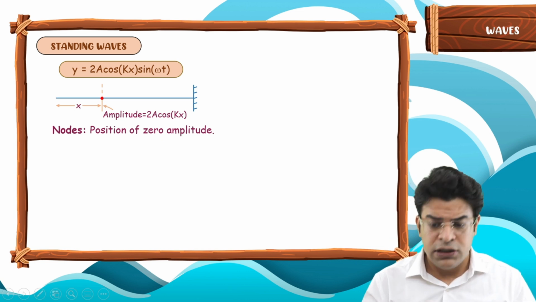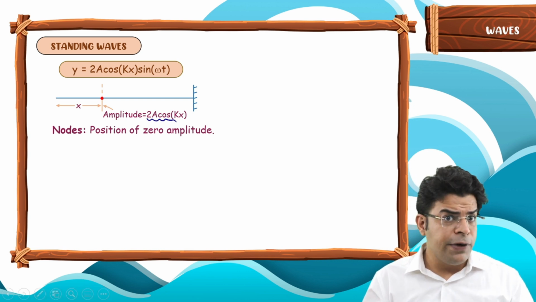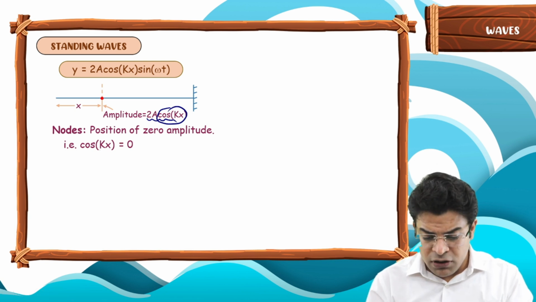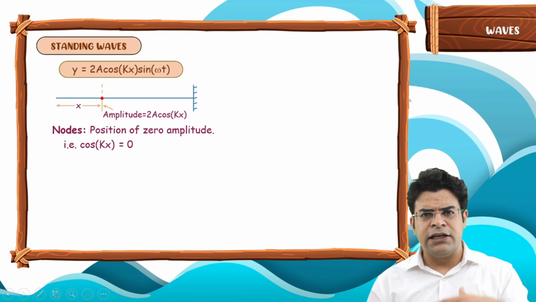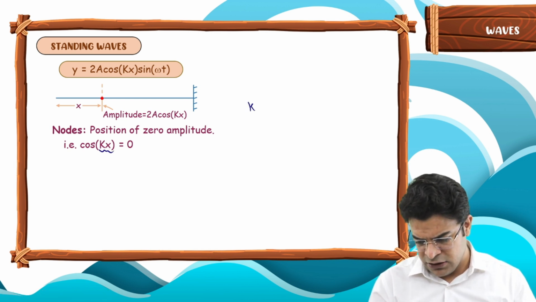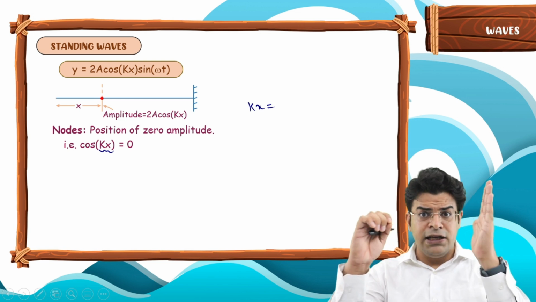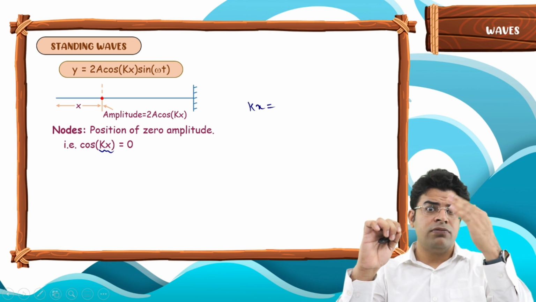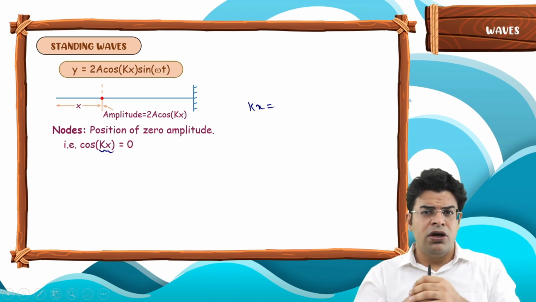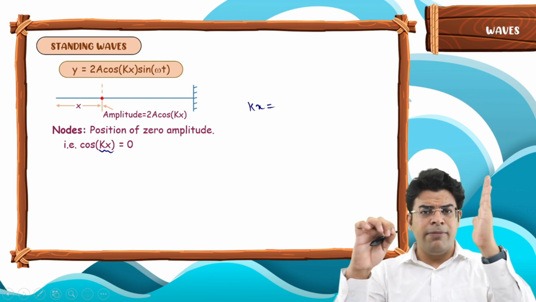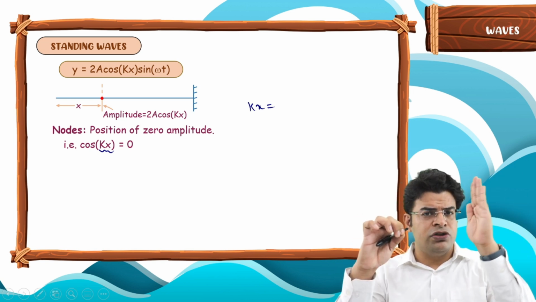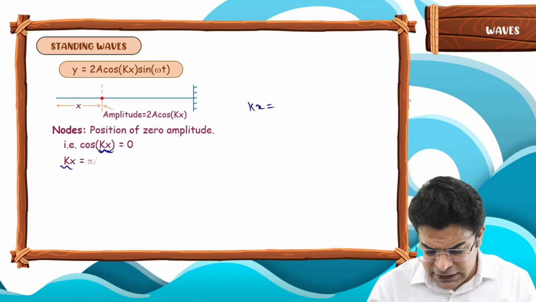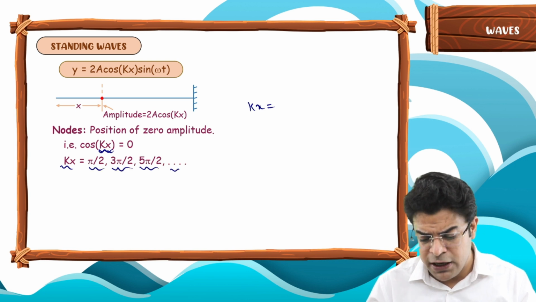To find nodes, the amplitude should be 0. For amplitude to be 0, cos kx has to be 0. And for cos kx to be 0, what has to be the value of kx? For cos kx to be 0, the input angle kx has to be how much? Cos 90 is 0, cos 270 is 0, and cos 270 plus 180 is 0. Or in terms of pi, cos pi by 2 is 0, 3 pi by 2 is 0, 5 pi by 2 is 0, 7 pi by 2 is 0, 9 pi by 2 is 0. So for cos kx to be 0, kx has to be equal to pi by 2, 3 pi by 2, 5 pi by 2, and so on.